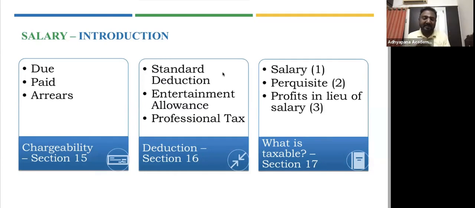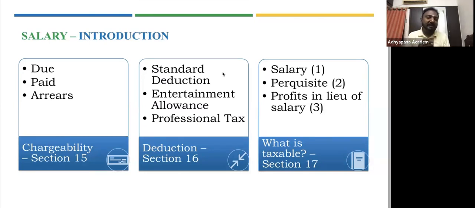The first thing is standard deduction. Of course, we all would have an idea about it. Standard deduction is up to 50,000, so your income or 50,000, whichever is lower. As an employee, whatever income you earn, even if you earn 1 lakh, you can claim up to 50,000. It's a flat deduction, that's why it's called standard. Then you have entertainment allowance. For certain employees, typically government employees, they are eligible for deduction under entertainment allowance. So that is the second deduction that we are talking about.